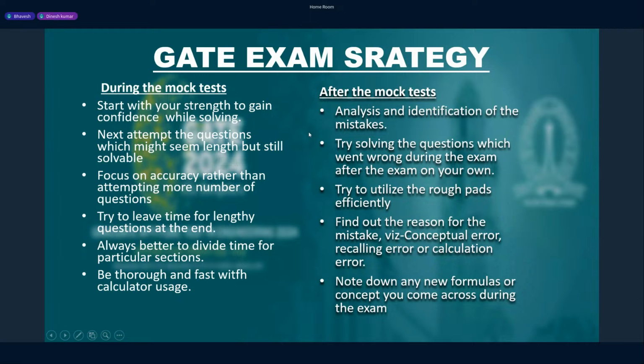Regarding errors, people make sign errors also. Instead of plus, they will put minus, or instead of minus, they will put plus. So guys, be clear about sign. Sign is very important. That kind of silly mistake happens, and one mistake leads to another, right? Even I do it actually.